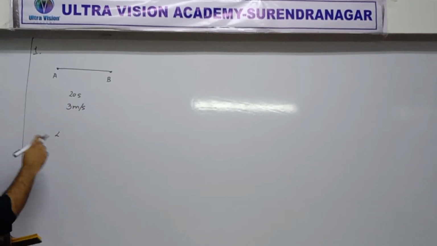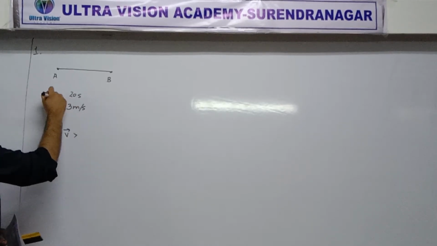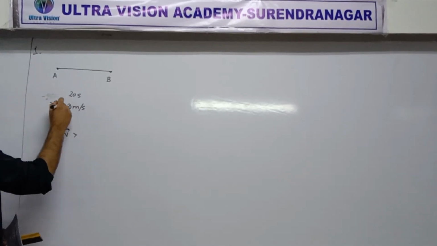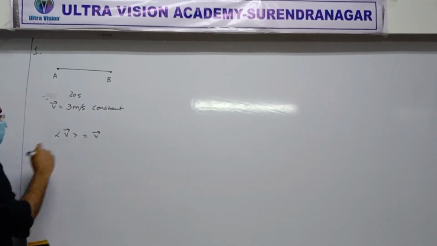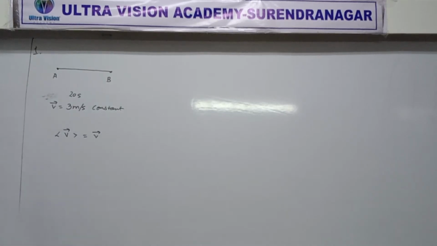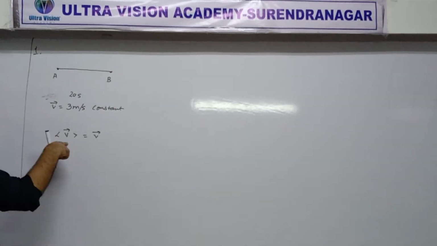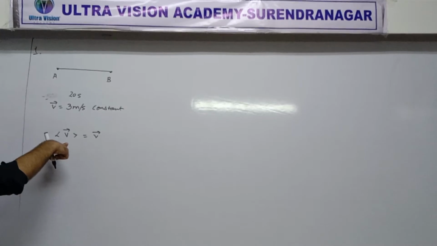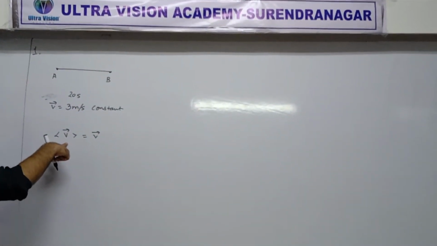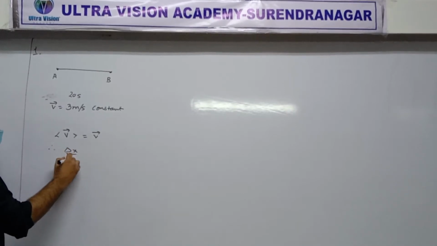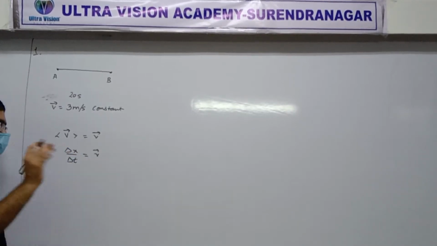I think we have had this discussion that if something is constant, then its average is also the same as itself. Do you remember this? Average of a constant is the same as that. Who knows the formula of average velocity? Raise your hand. Yes, Billy. Very good. Delta x by delta t. That is equal to velocity.